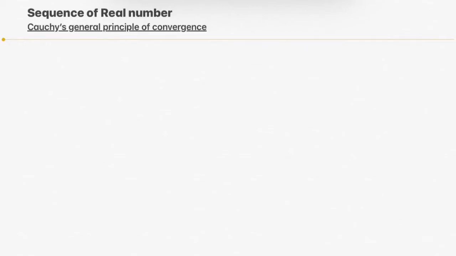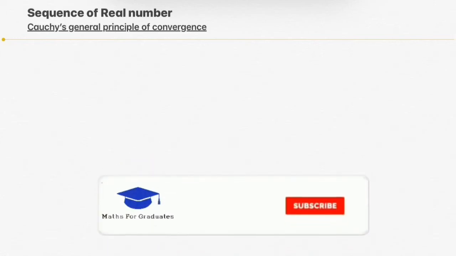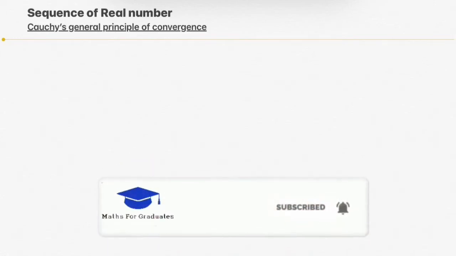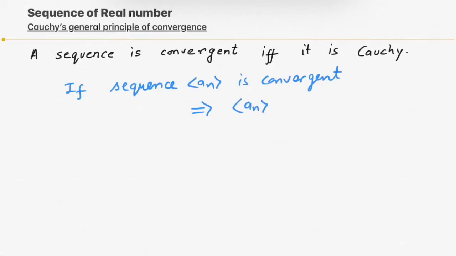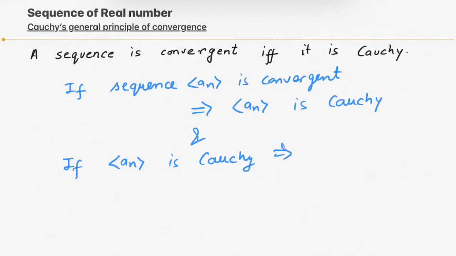Today we'll see Cauchy's general principle of convergence. It states that a sequence is convergent if and only if it is Cauchy. That means if sequence an is convergent, then sequence an is Cauchy. And if sequence an is Cauchy, then sequence is convergent.